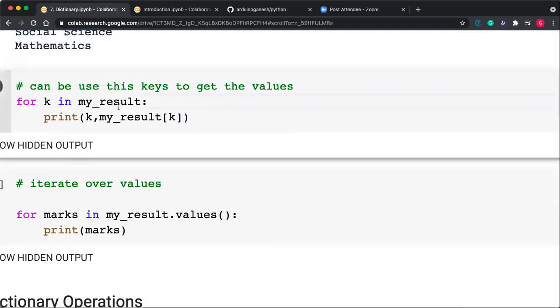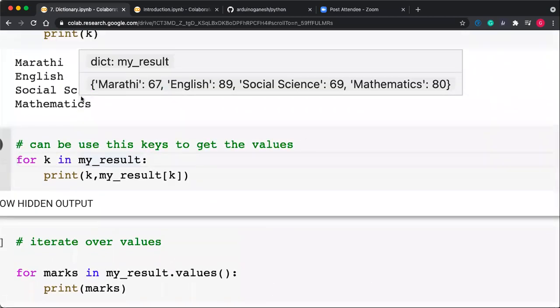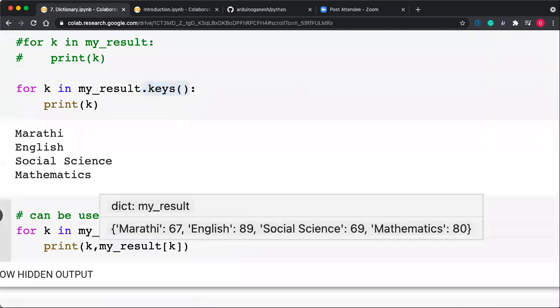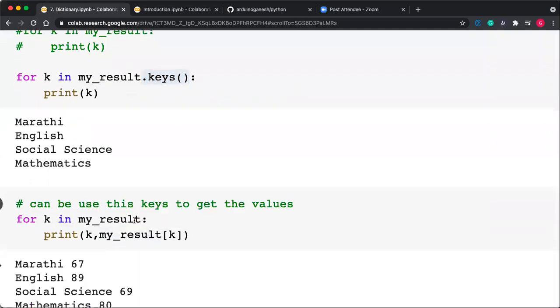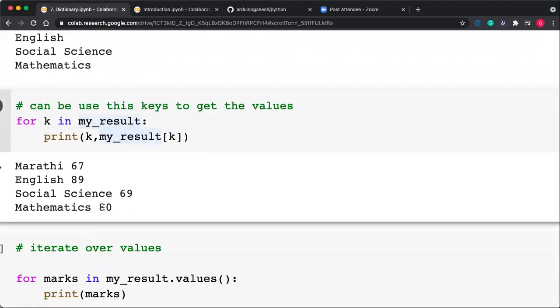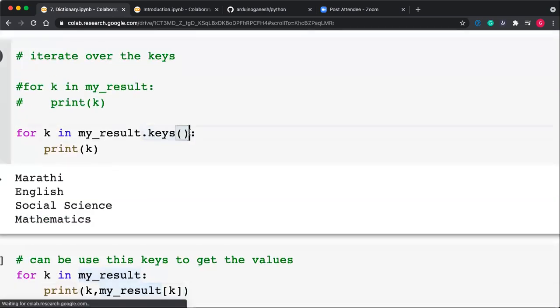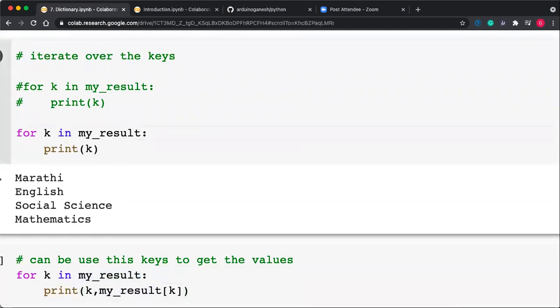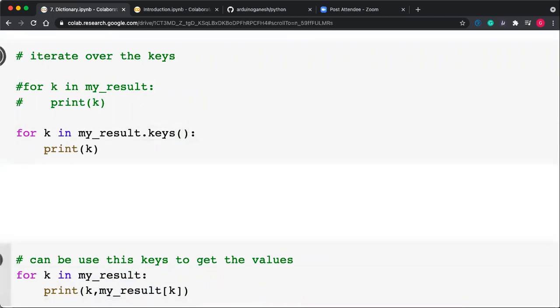Now giving .keys() is optional. It means that if you are only using my_result, you get this same result. Like here also, I'm removing this and getting only the keys. So .keys() gives the same result.